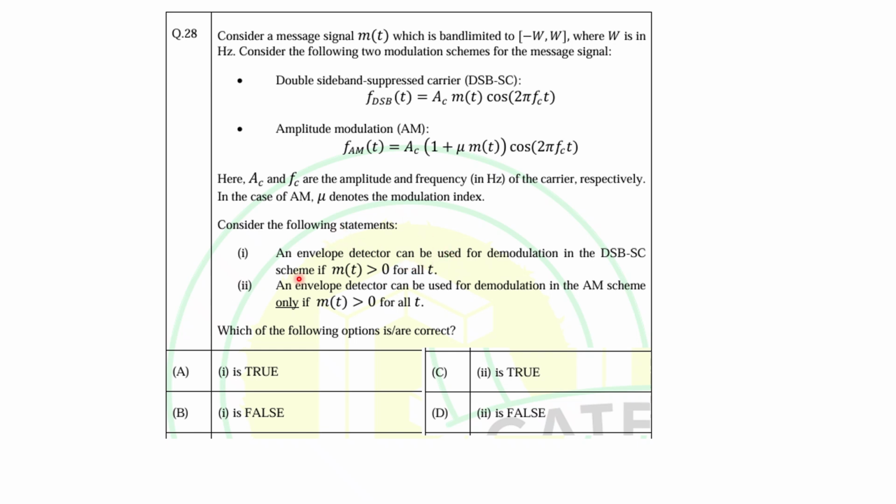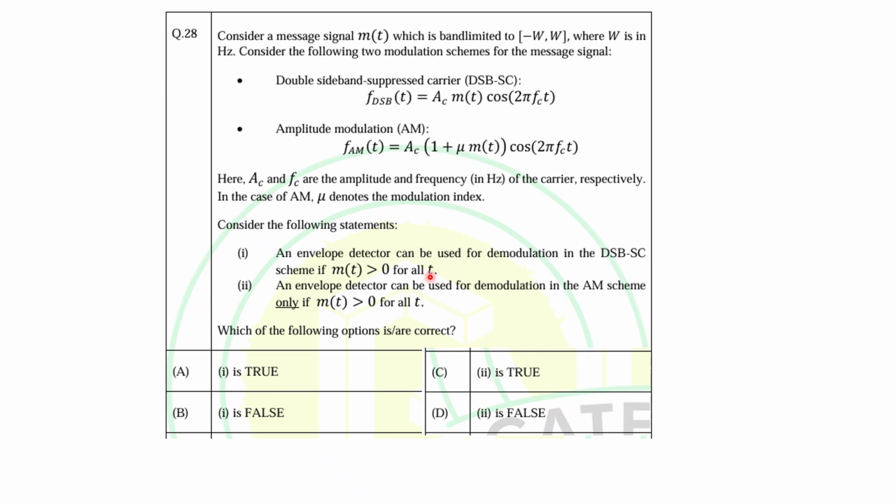Consider the two statements. Now two statements are given. An envelope detector can be used for demodulation in DSB-SC scheme only if m(t) is greater than 0 for all t, right? Now actually this is the transmitting signal. Now they are talking about the demodulation side. These are the transmitter side, and we are talking about the demodulation, that is receiver side.